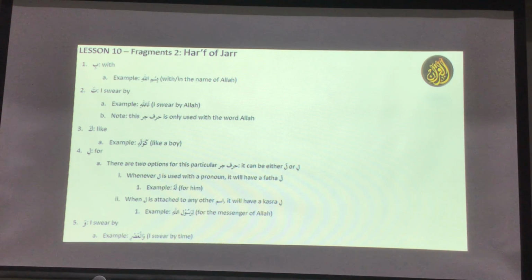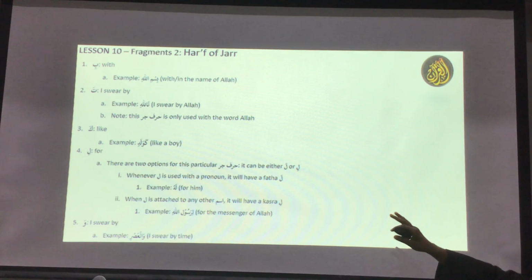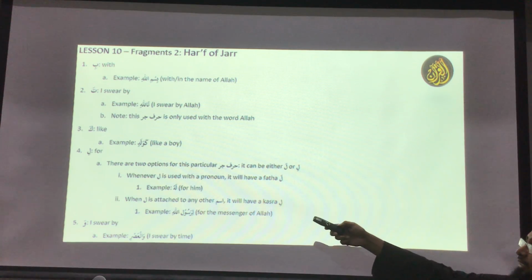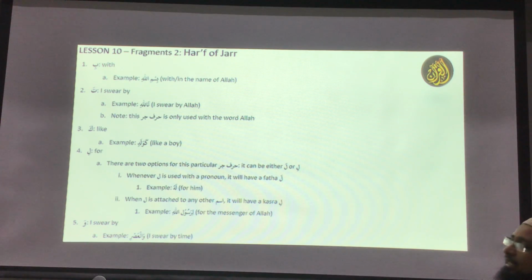If I say Rabbuka, your Lord, that ka is not this ka. This ka is like in ka asfin ma'kul, ka masalil ladhina min qablihim. So this ka comes at the beginning of the word, and we'll see some more examples, then you will understand. This ka is a harf. It is not the same ka as the pronoun for anta, so don't mix them up, please. This means like, as in kawaladin, meaning like a boy. Kawaladin, not waladun, kawaladin. And then the next one is lam.